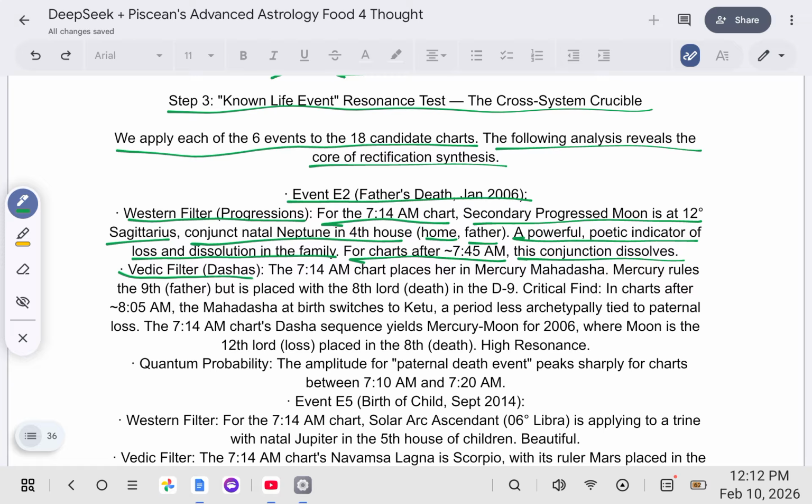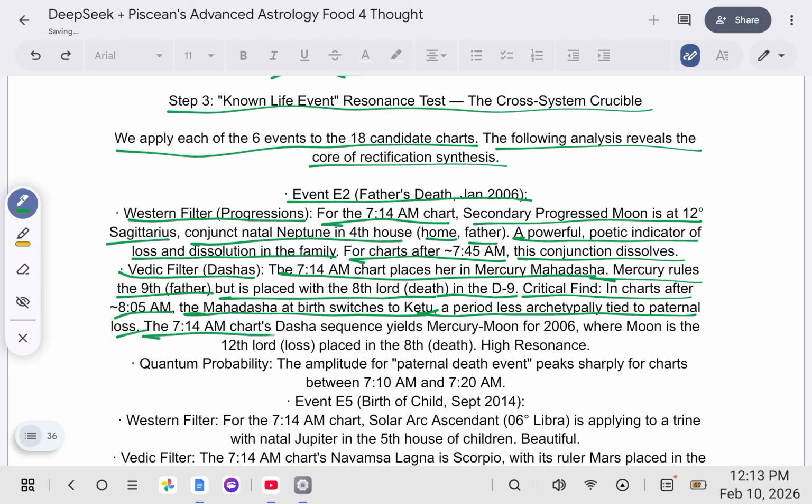The Vedic filter, Dashas. The 7:14 a.m. chart places her in Mercury Mahadasha. Mercury rules the 9th house, the father, but is placed with the 8th lord, being death, in the D9 chart. Critical find: in charts after 8:05 a.m., the Mahadasha at birth switches to Ketu, the south node of the Moon, a period less archetypally tied to paternal loss.